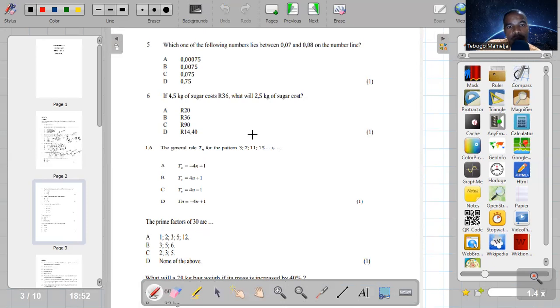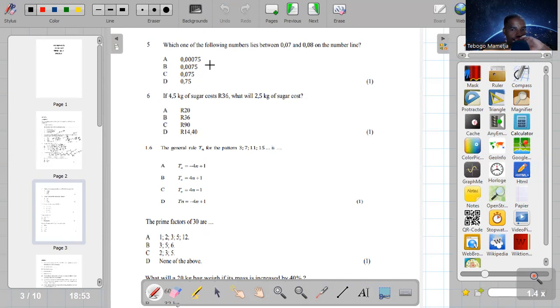Number 5, which one of the following lies between 0.07 and 0.08 in the number line? So they are looking for the number amongst all these numbers there, which is found between 0.07 and 0.08.